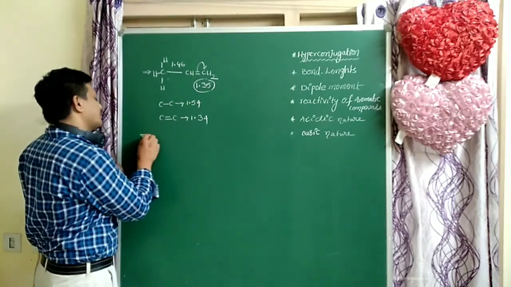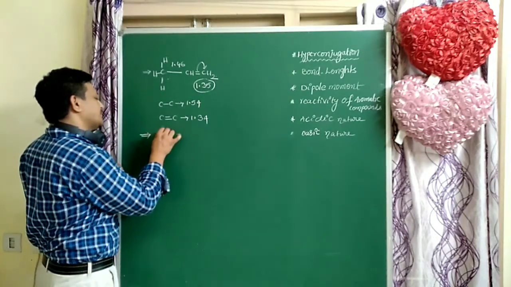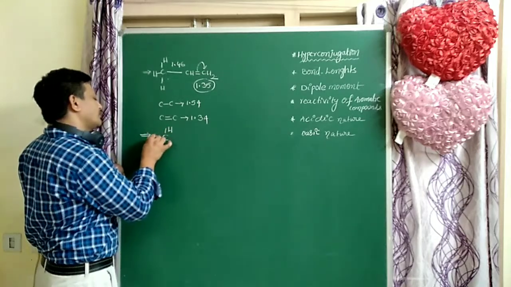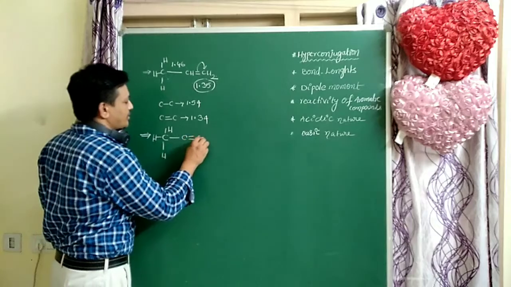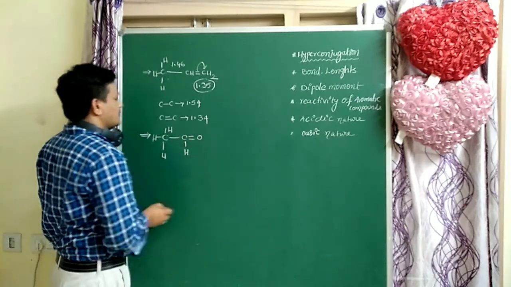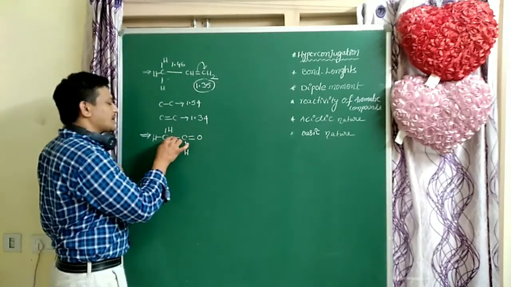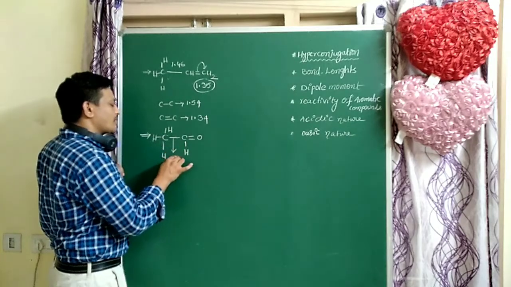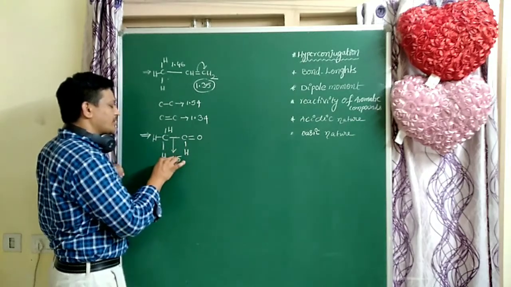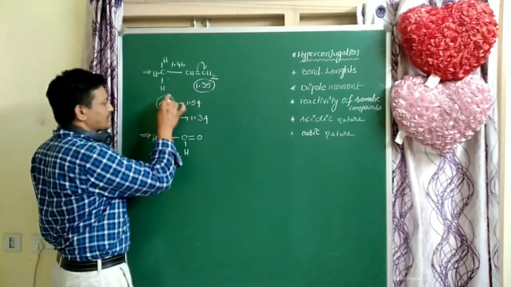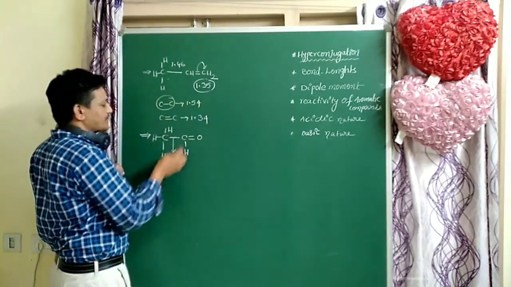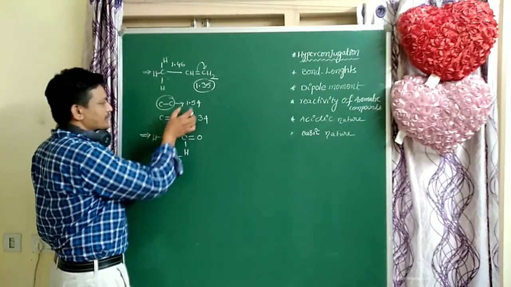One more example, take acetaldehyde, with a carbon-oxygen double bond. The carbon-carbon single bond length here is approximately 1.5, while we already know the carbon-carbon single bond length is 1.54, so this value is less. Why?